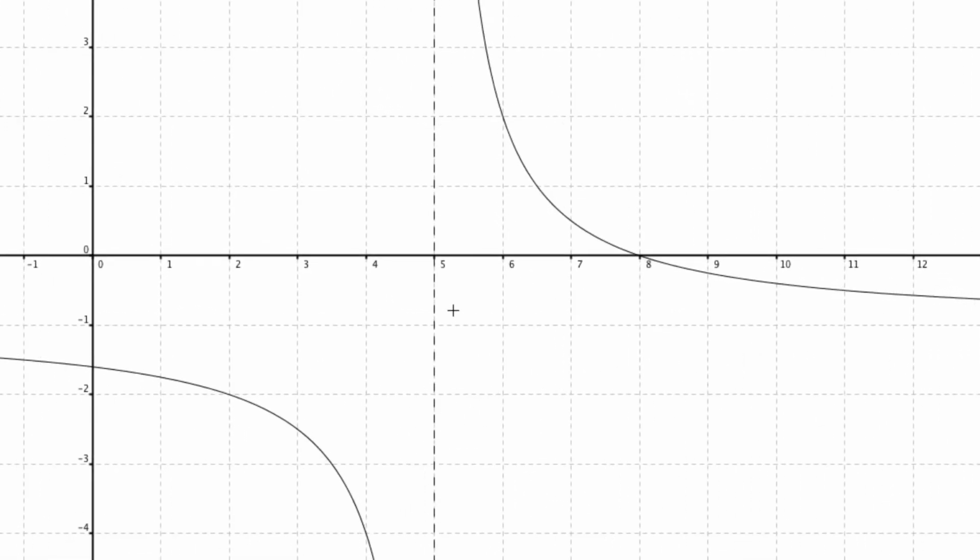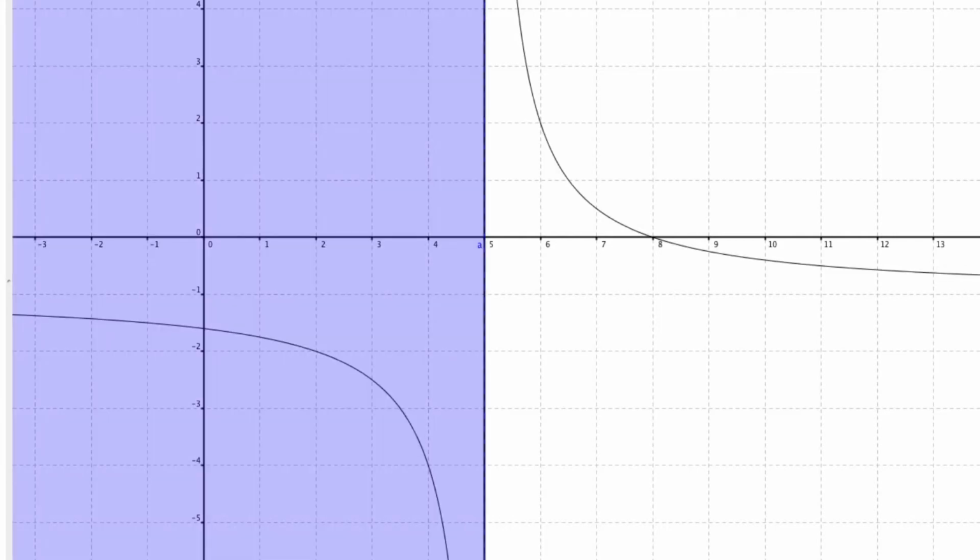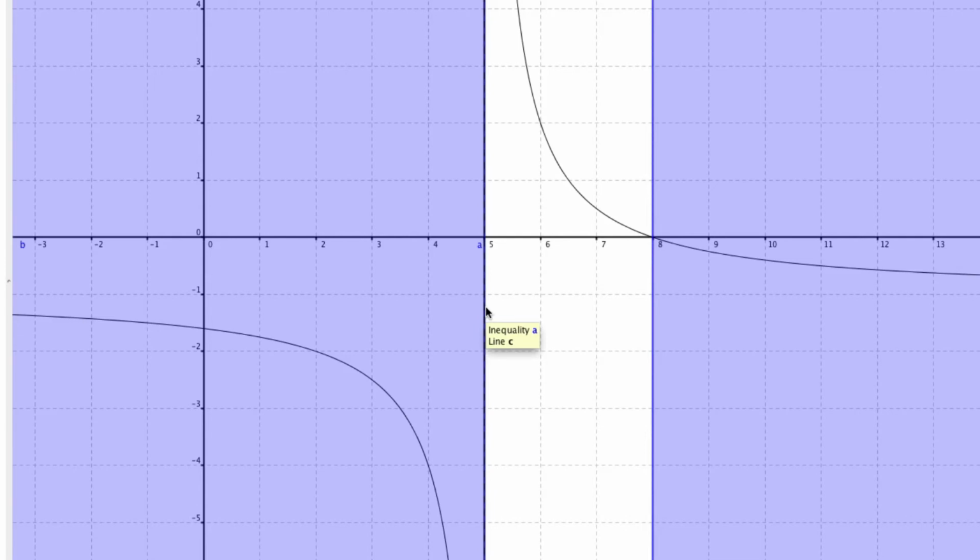So the important thing to note here is this. We could actually highlight these things. We say, what are all the x values, of course, that would cause my graph to be less than 0? It'd be all of these ones here. And if I highlight all of those there, essentially less than or equal to 0, because you'll notice in the unshaded interval there, those are all positive y values. We're interested in this instance, and all of those that would cause it to be less than 0, or, for example, right at 8, it would be equal to a height of 0. So the question is how we do this algebraically.